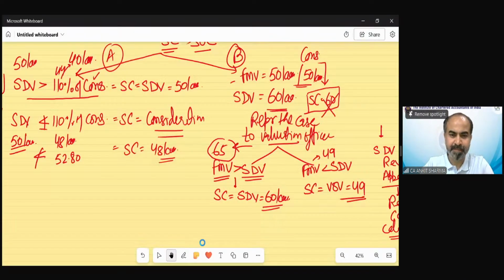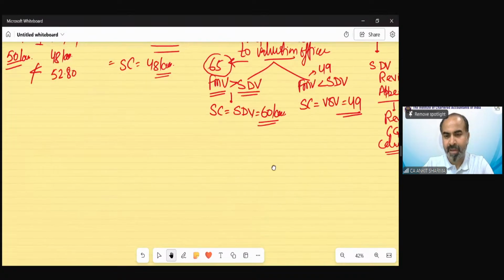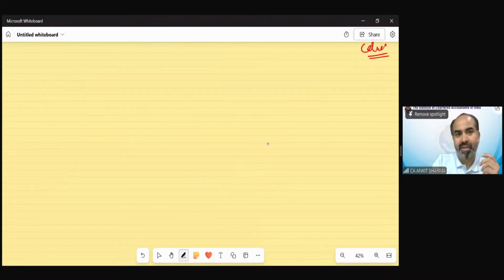Suppose, section 50D example. I'm just trying to tell you when there would be cases when the sale consideration would be unascertainable, that you are not able to ascertain the value.